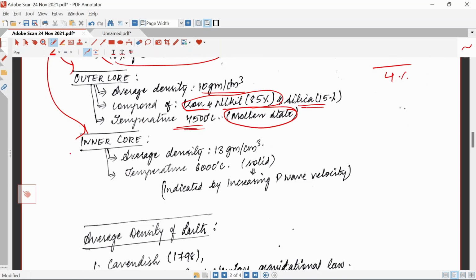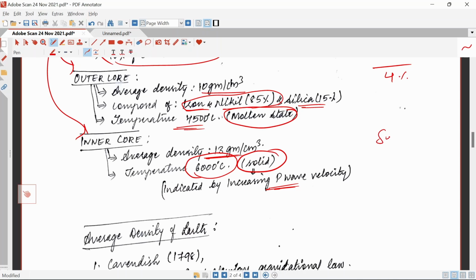The inner core is solid, with an average density of 13 grams per centimeter cube. Temperature is around 6000 degrees Celsius. Even at 6000 degrees Celsius, it is solid in nature, indicated by increasing P waves.